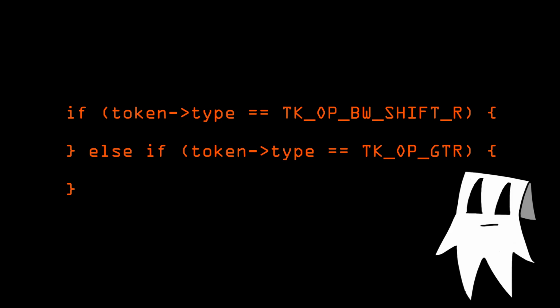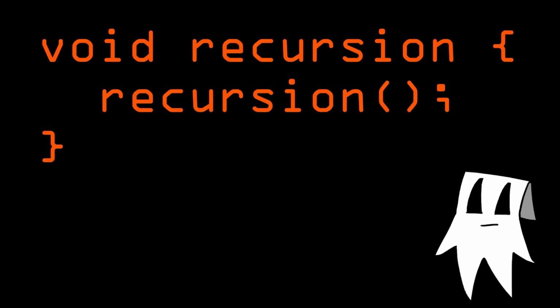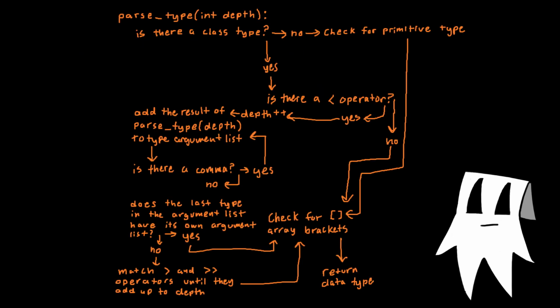You might think this issue can be fixed by a simple if statement that checks for both right shift operators and greater than operators, but it's actually much worse than that because parsing nested types requires recursion, and this issue breaks the symmetry of recursive parsing. I was able to implement my own solution by passing the number of nested parent argument lists to the type parsing function, so when the final nested child type is parsed, the function can just count how many matching right-facing angle brackets there are by adding 2 for every right shift and 1 for every greater than. There's also a special case for commas, but that's the basic idea.